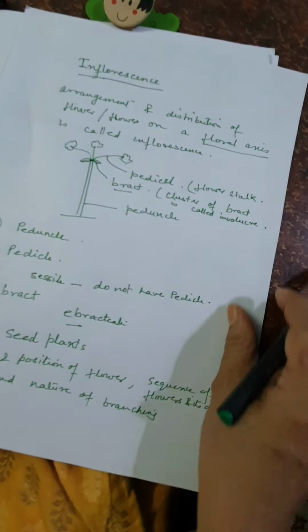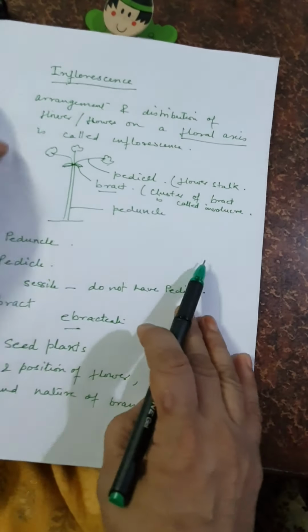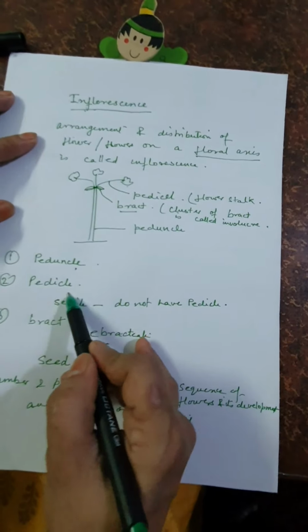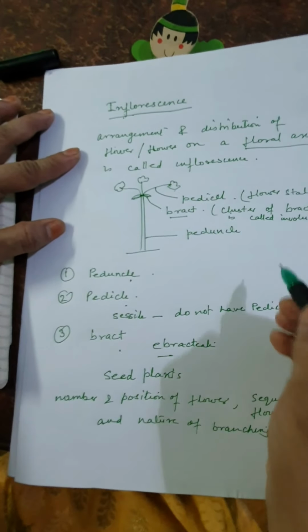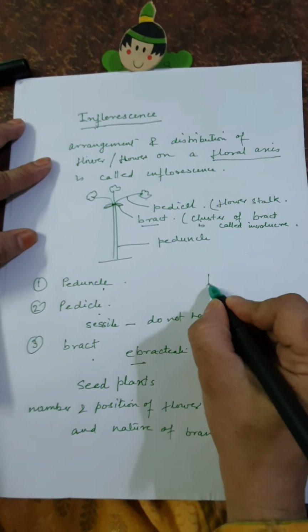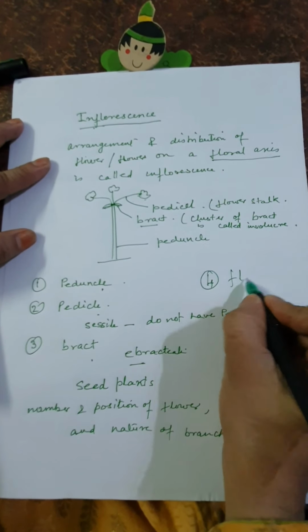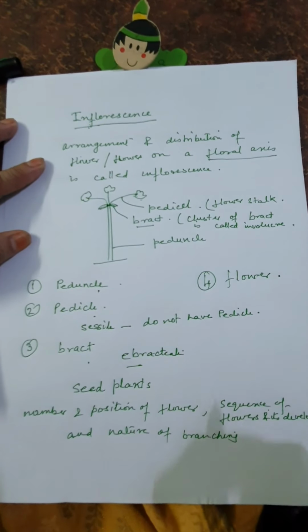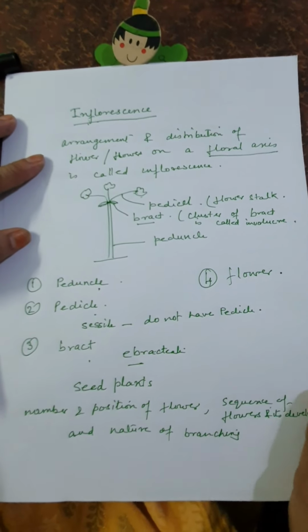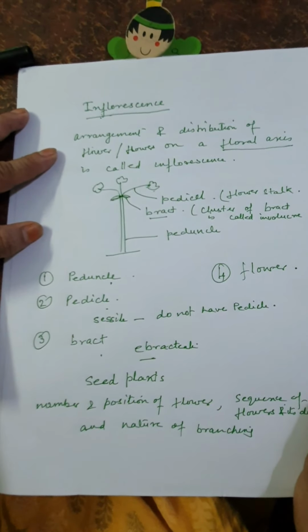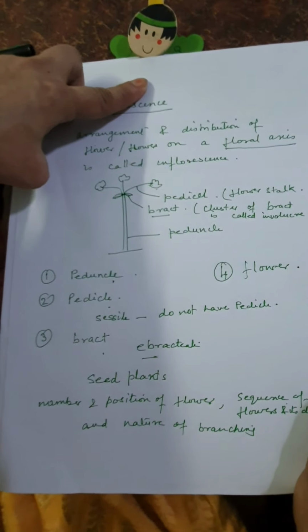Come to the parts of inflorescence: peduncle, pedicel, bracts, and the most important is flower. Fourth one is flower. So the inflorescence is the arrangement and distribution of flowers and flower parts on the floral axis. Thank you.